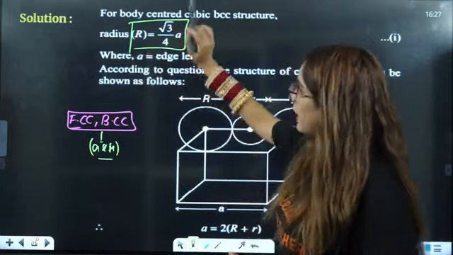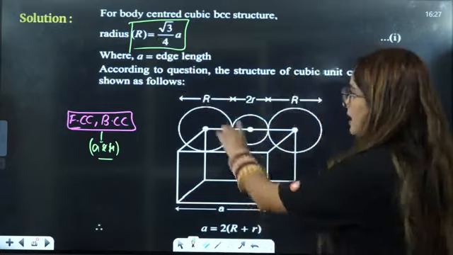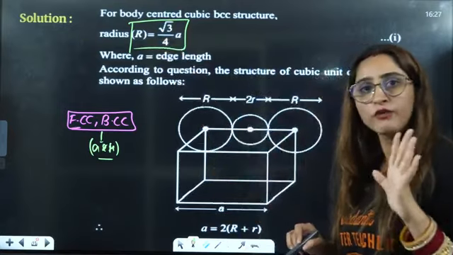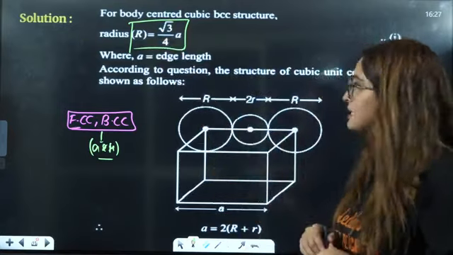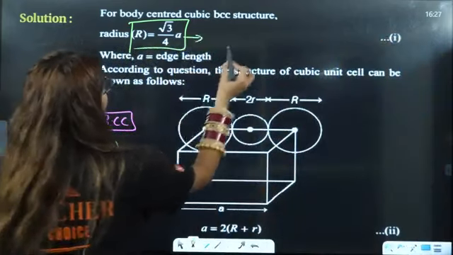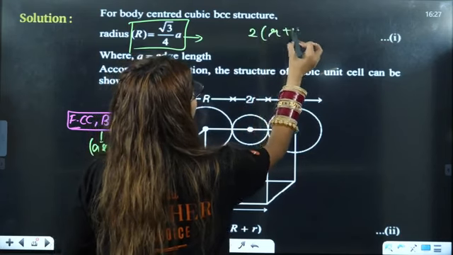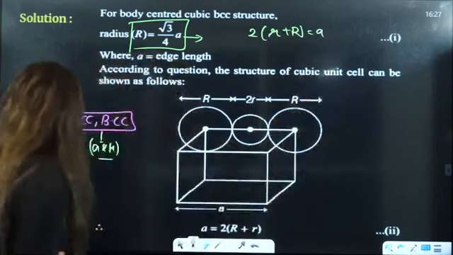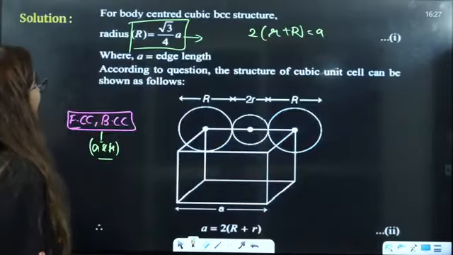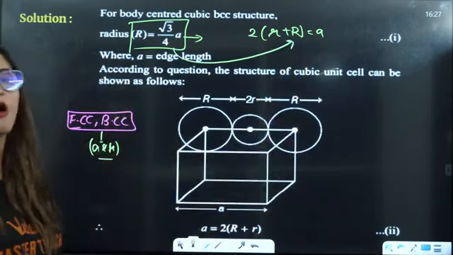So the radius that is present at the corners, in this cube, is root 3 by 4 of A, which we have already done. Now this is the value we have already seen. We know that 2R plus capital R equals A. That I have concluded from the condition that they have given me. Now, can I do one thing? Can I put the value of R here?